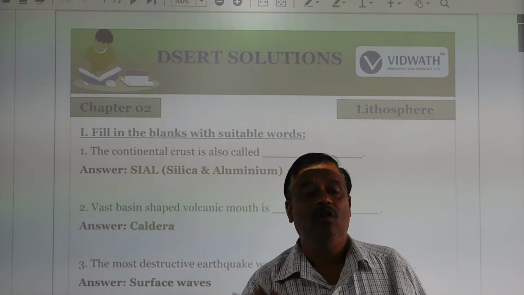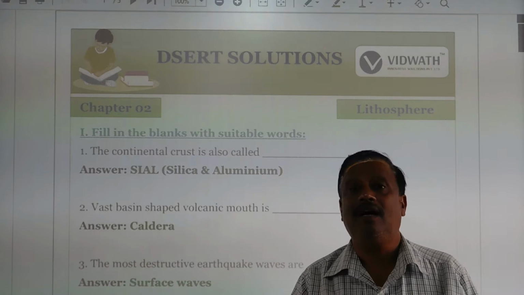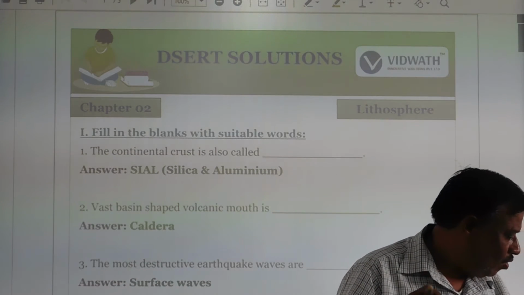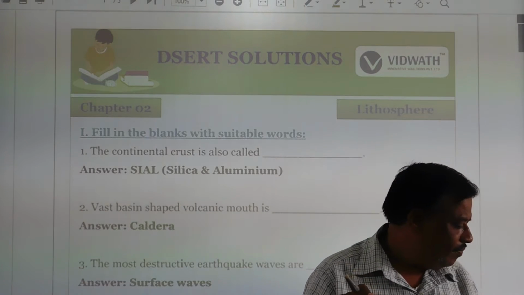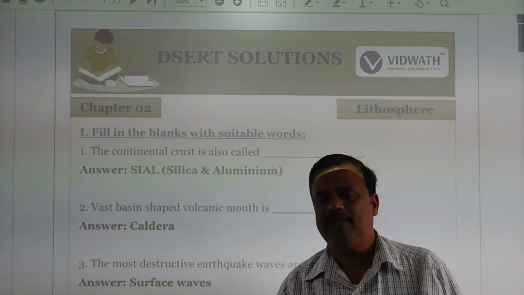The core is the lowest layer of the lithosphere. The core is 6,371 kilometers from the Earth's surface.